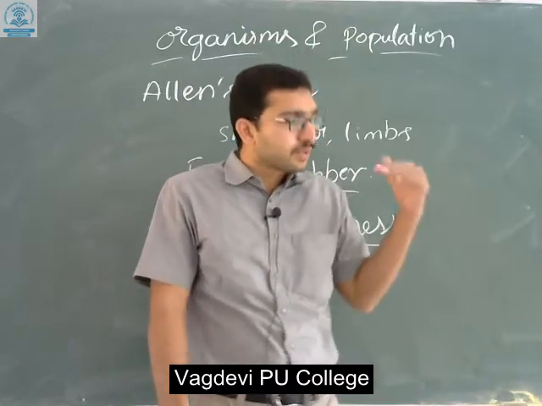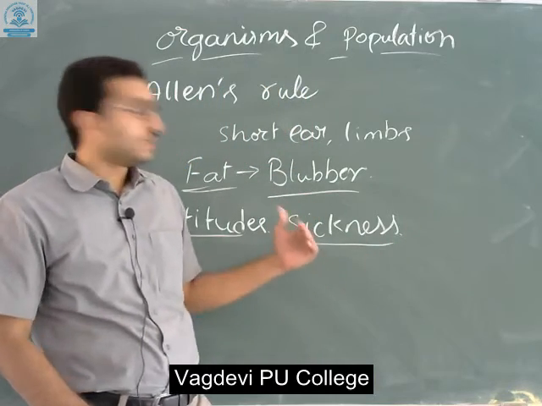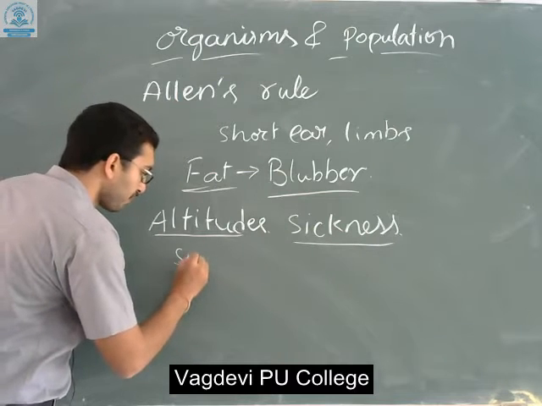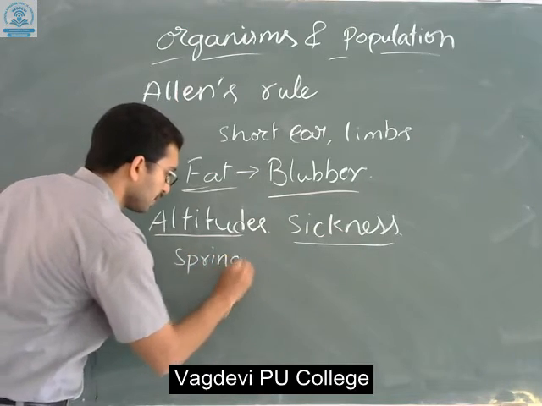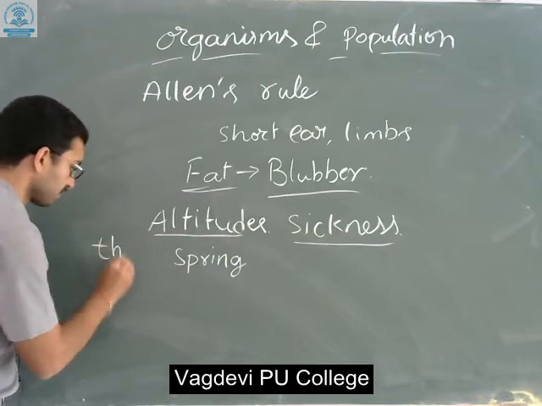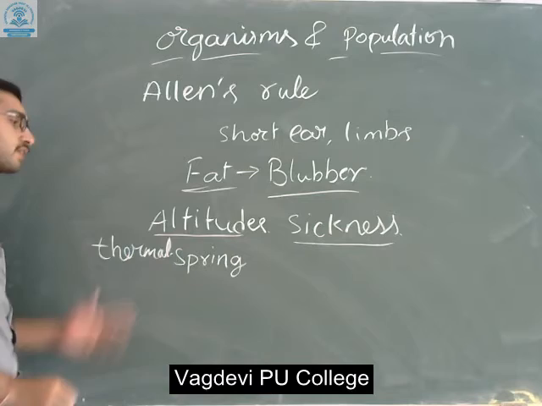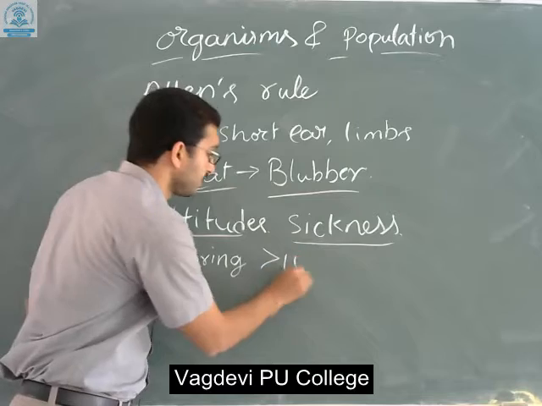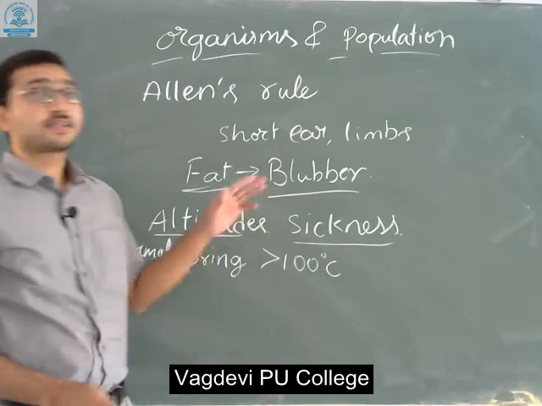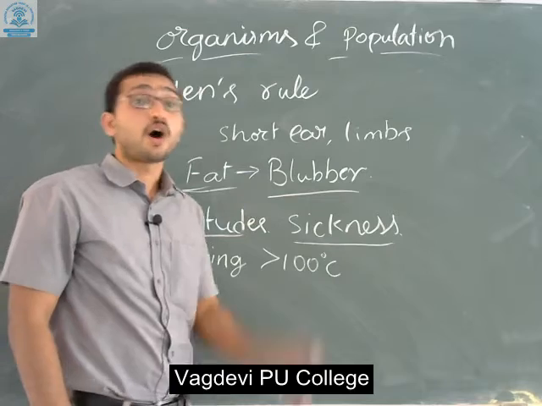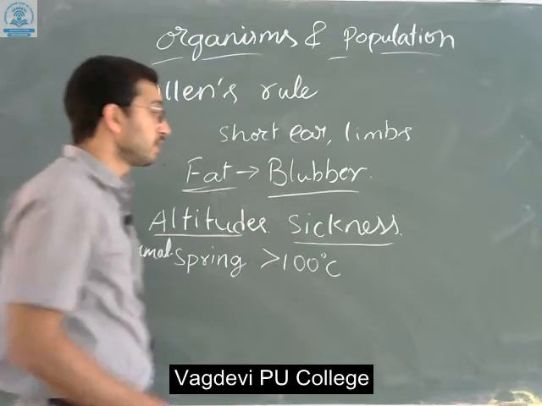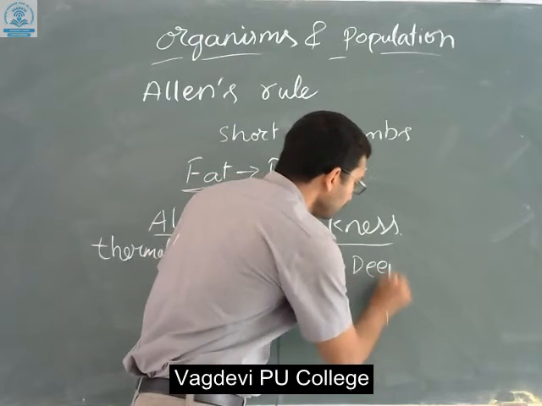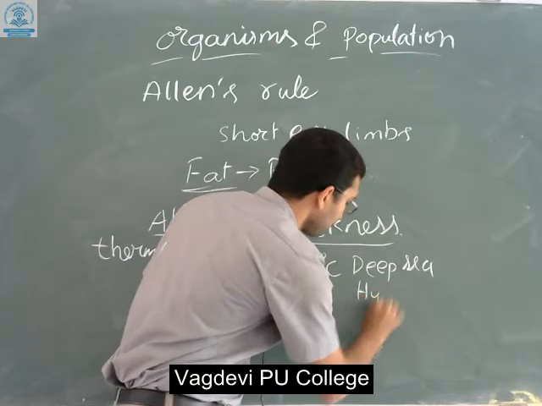Next, when you come to the deep oceans, especially thermal springs, the thermal springs present in the oceans have temperatures that go above 100 degrees. Even such harsh conditions are inhabited by organisms, such as in deep sea hydrothermal vents.